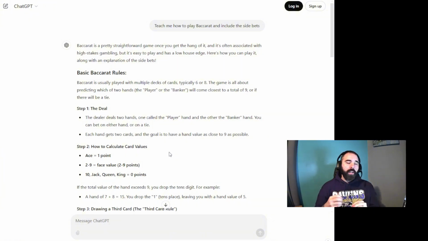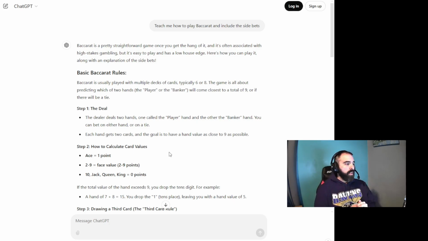Alright, so the points. How do you calculate the points of the cards? An ace is worth 1 point. The face values of the 2 through 9 are those numbers. A 10, jack, queen, and king are all 0 points. So let's say you get an ace and a king, that is 1 point. If you get a 9 and a king, that's 9 points, right?